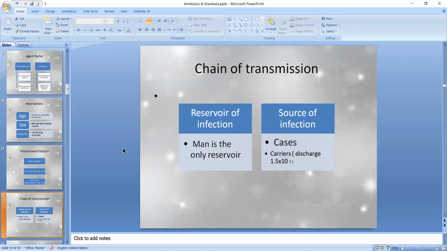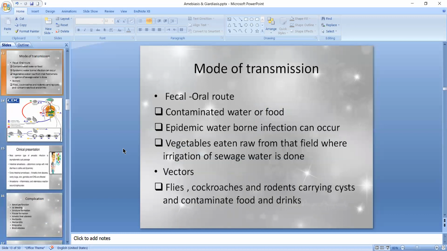Man is the only reservoir of this infection, and the source of infection is basically a case or a carrier. A carrier may be healthy. If the carrier is healthy, then there is no transmission of disease. But if the carrier discharges cysts in the order of 1.5 multiplied by 10 raised to power 7, then the carrier may cause the infection. Mode of transmission.